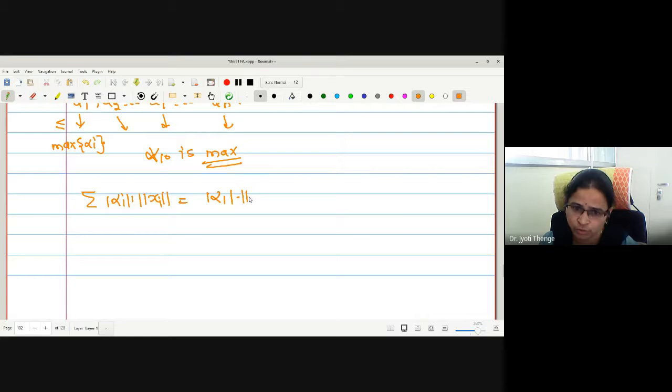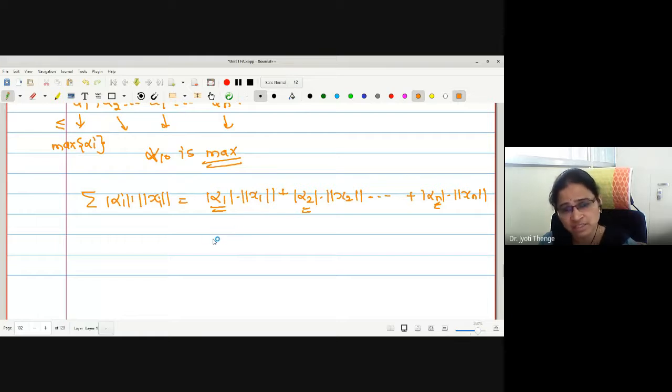Mod alpha 1 norm of x1, mod alpha 2 norm of x2, so on, mod alpha n norm of xn. Each value I replace with the maximum value of alphas. Suppose alpha 10 is the maximum, I am going to replace everyone with mod alpha 10.